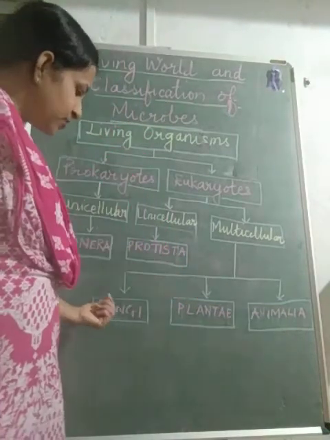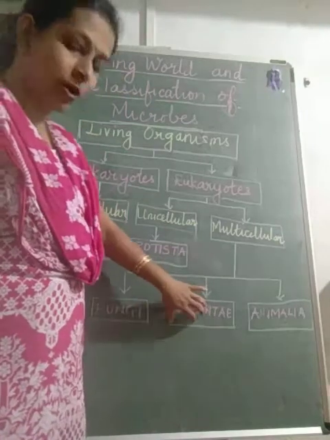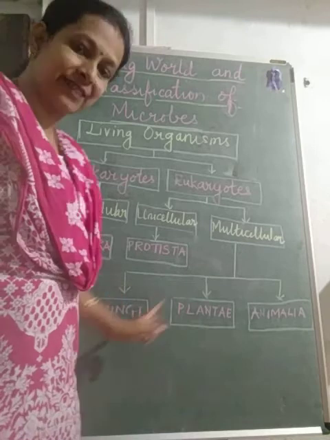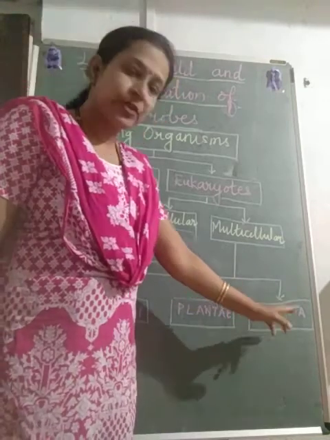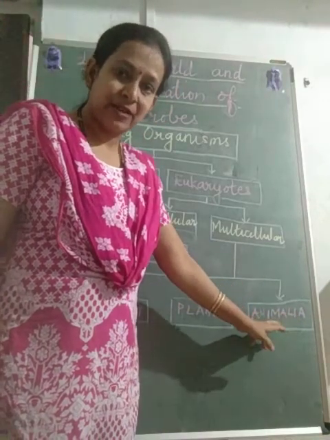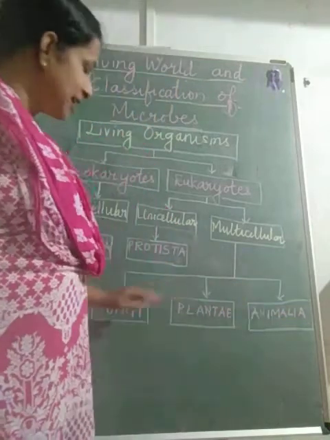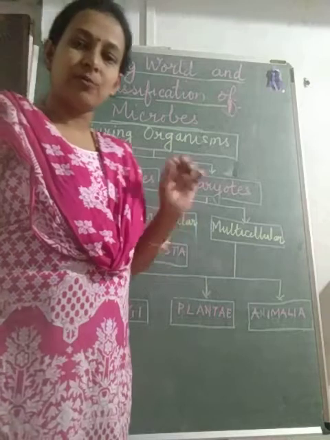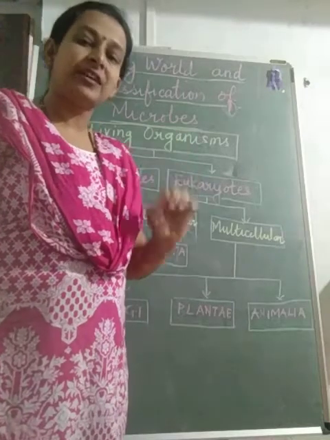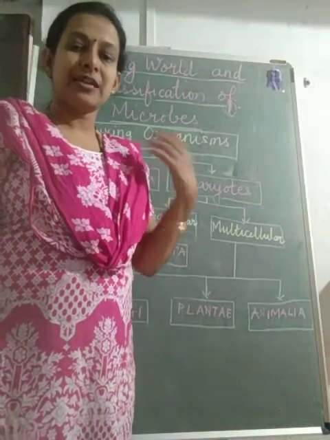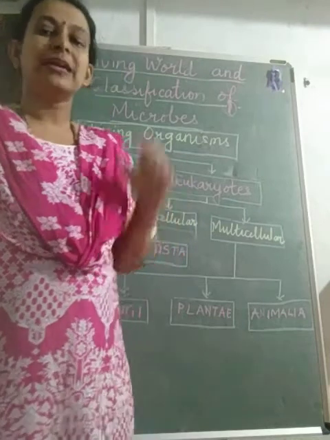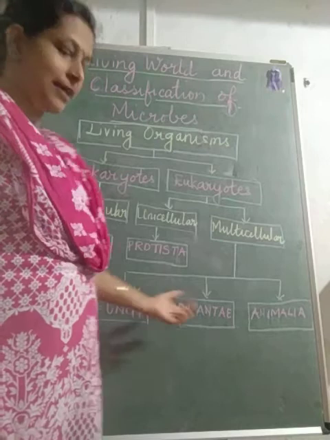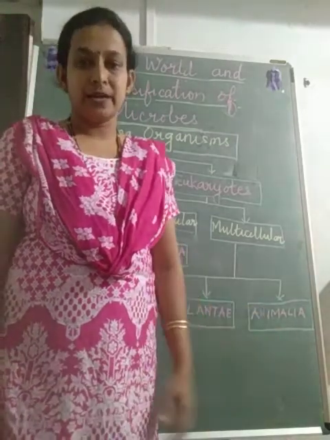One more thing about Fungi and Plantae: a common thing is that both of them have cell walls, whereas animals do not have cell walls. So this also made them separate. So this is all about Robert Whittaker's 5 kingdom classification. In the next video you are going to learn about each of these groups: Monera, Protista, Fungi, Plantae and Animalia. Thank you.